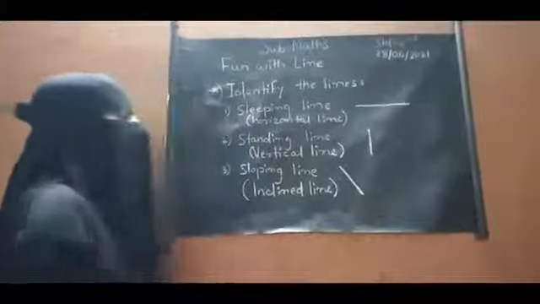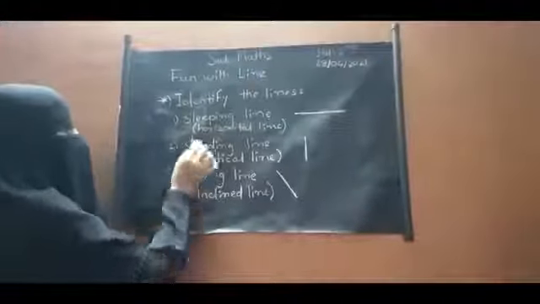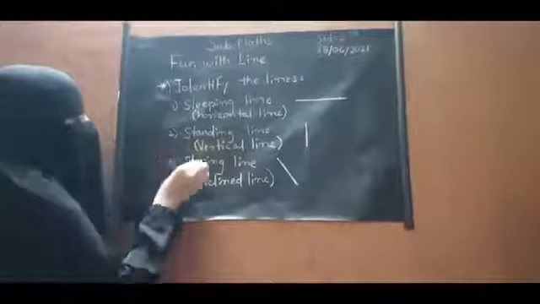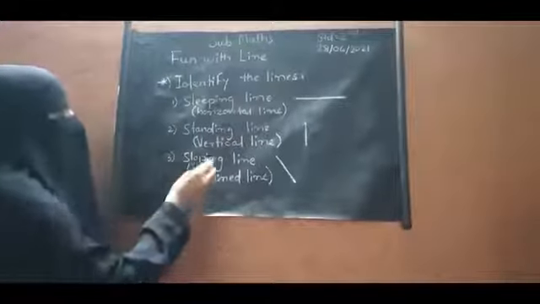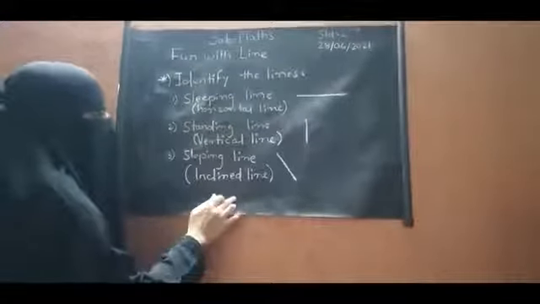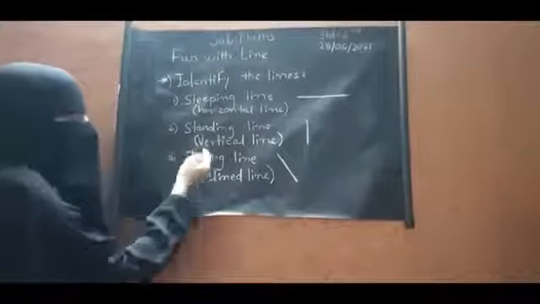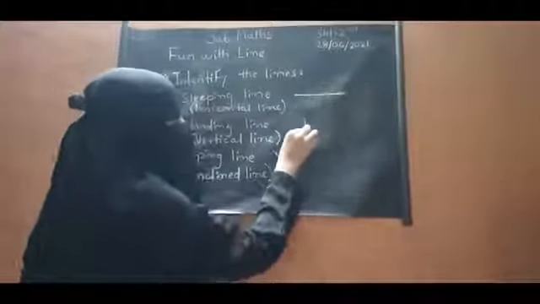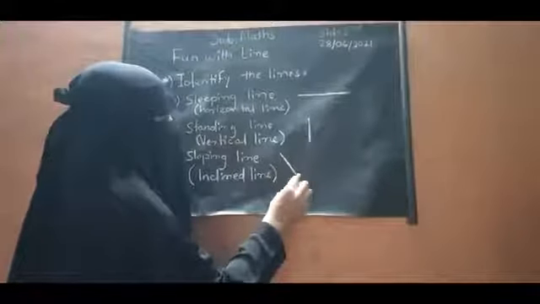Okay. So we have learned three types of lines. One is sleeping or horizontal line, then standing or vertical line, and sloping or inclined line. Okay. So these are the three types of line. First one is sleeping line, then standing line and sloping line. This is the sleeping line, this is the standing line, and this is the sloping line. Okay.